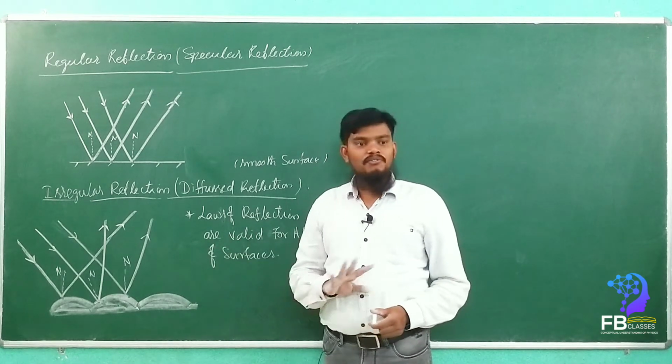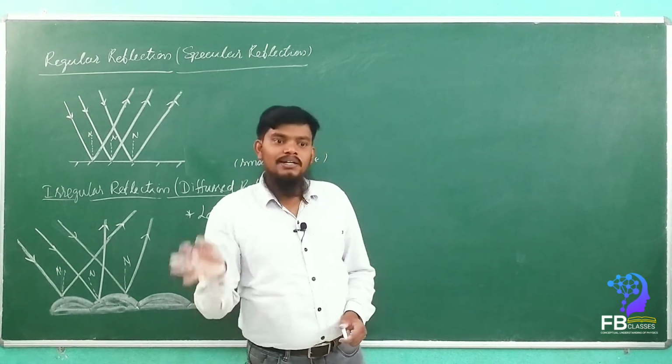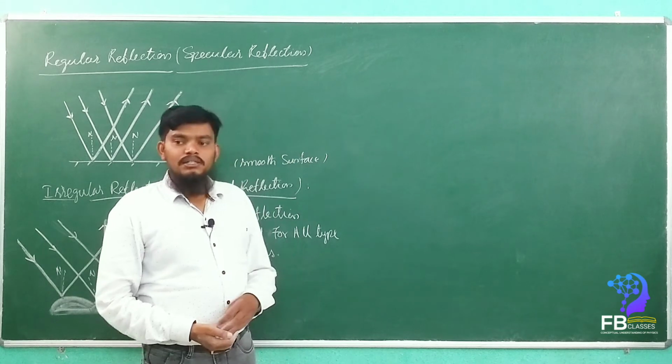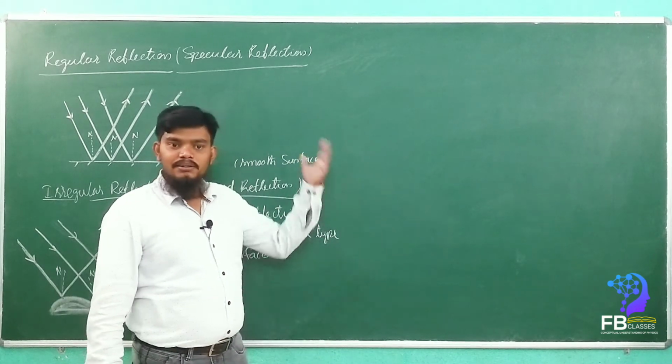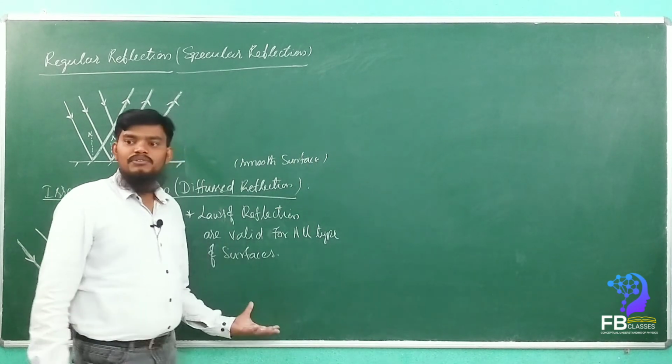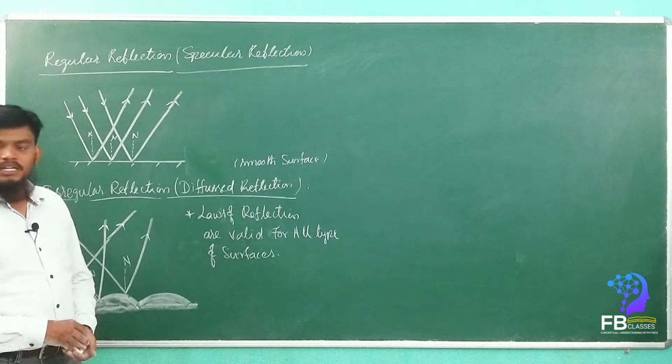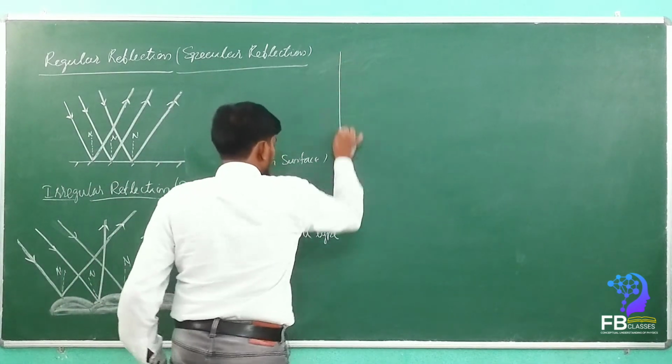That means angle i is equal to angle r, and the second law is that the incident ray, normal and reflected ray will lie in the same plane at the point of incidence. Okay, got it? Are you getting my point? Yes or no?